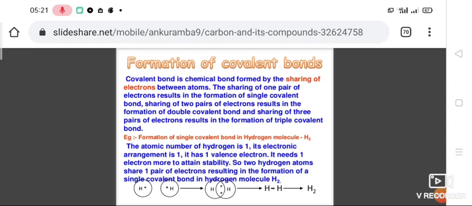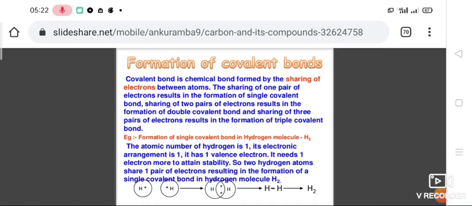For example, hydrogen. Hydrogen has one electron. To attain noble gas configuration, it needs two. Hydrogen has a duplet configuration. Hydrogen needs one more electron. So, what is it doing? It is sharing that one electron with another hydrogen atom to form a hydrogen molecule.